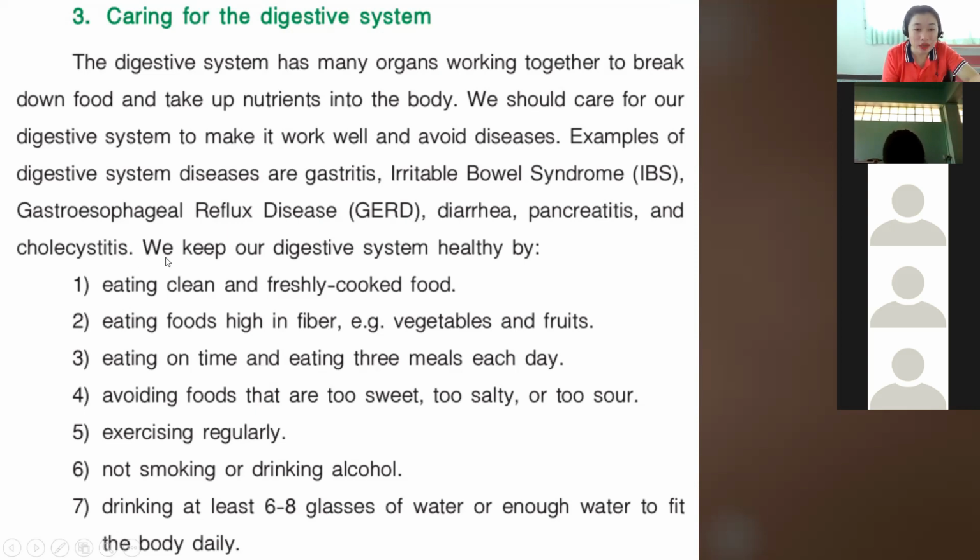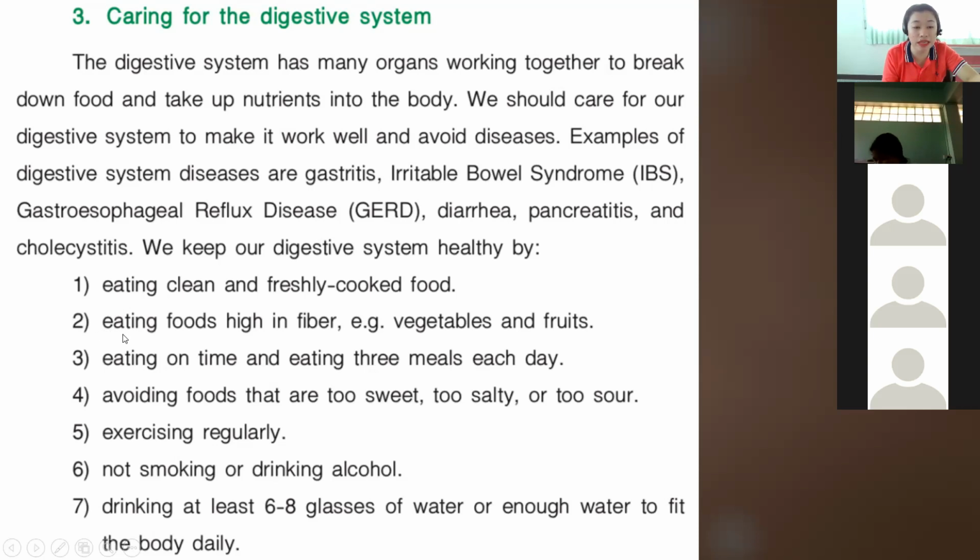Okay, so we have to care for our digestive system. Okay, let's not neglect our digestive system because our digestive system is very important. Okay, so to care for our digestive system, we have eating clean and freshly cooked food. Okay, so examples here are vegetables, fruits. Okay, avoid eating the unhealthy foods like the things that we buy in the fast food chains.